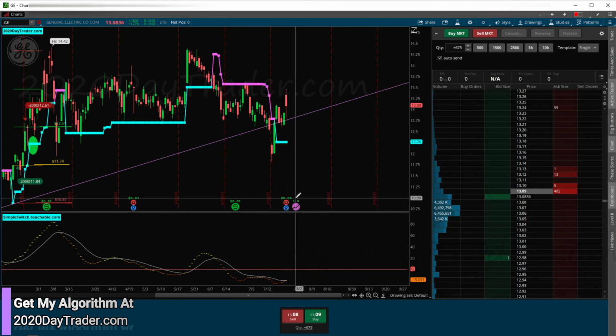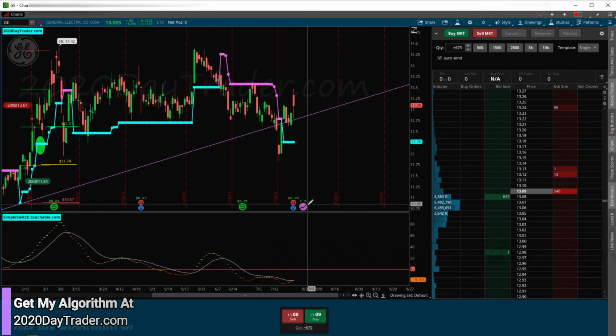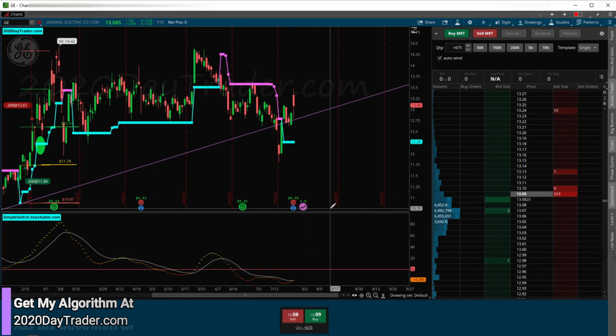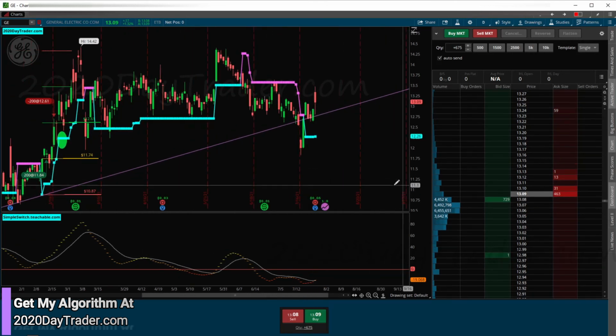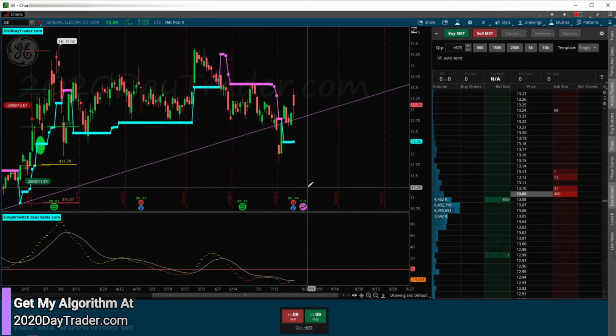If you're swing trading this or whatever you're doing with it, just know that things are going to look a little different on 8/2. And then going forward after 8/2, we'll see what happens after that split, and does the stock rally or whatever. So, all right, there goes that. There's a little news nugget on GE.